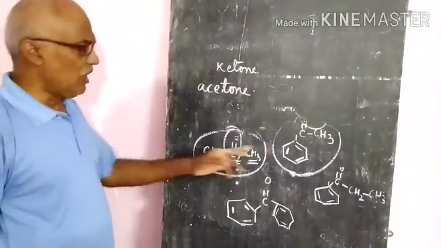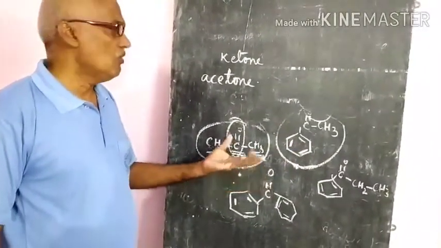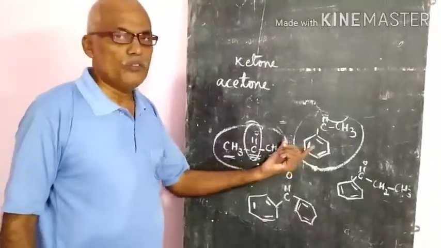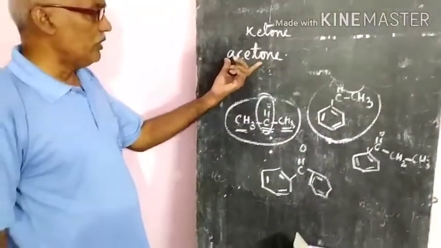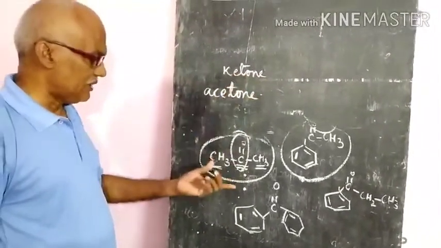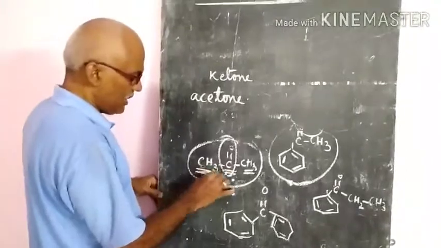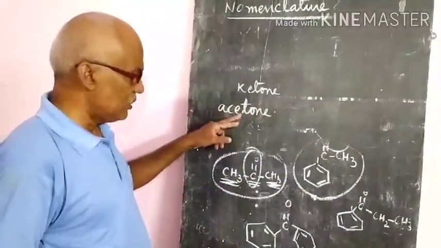Acetone. If phenyl groups are there, we have to use the word phenone. If alkyl groups are there, we will add the ONE, ketone, like this. So if dimethyl groups are there, that is called acetone.